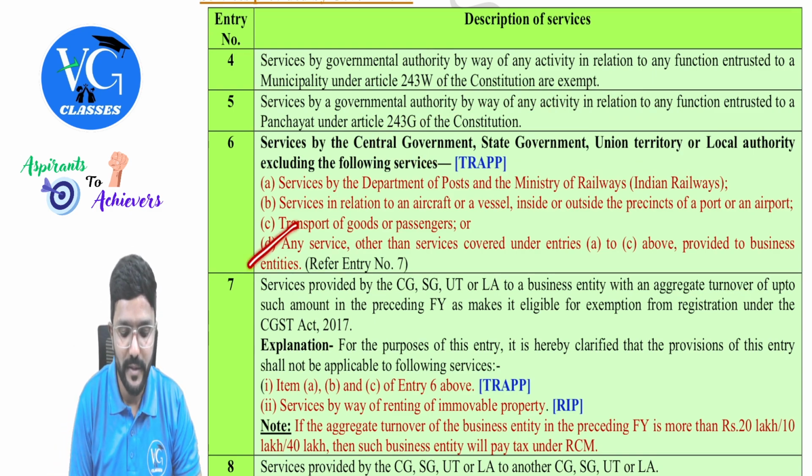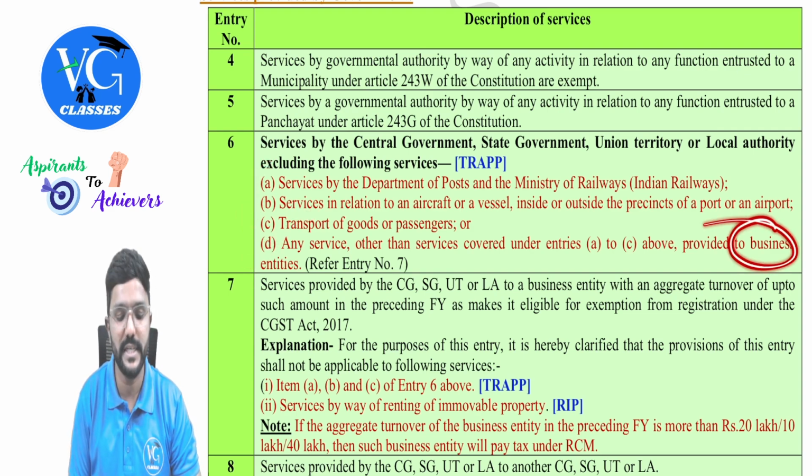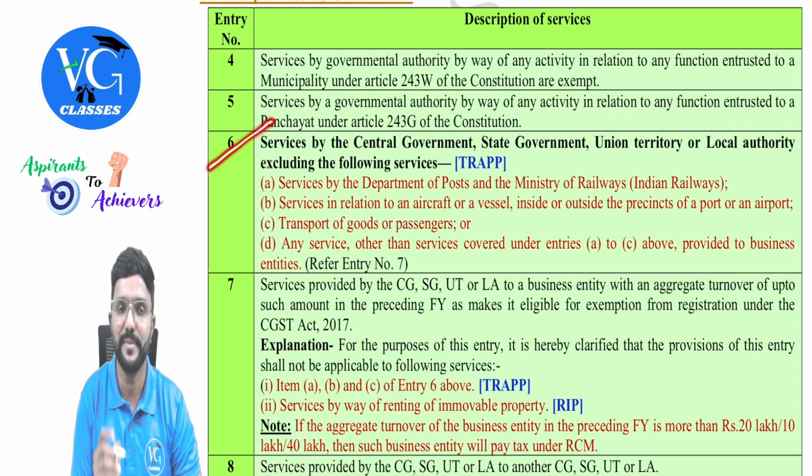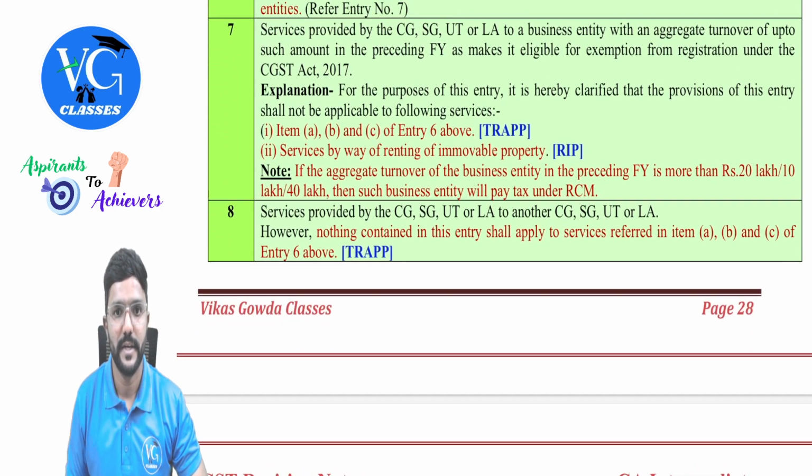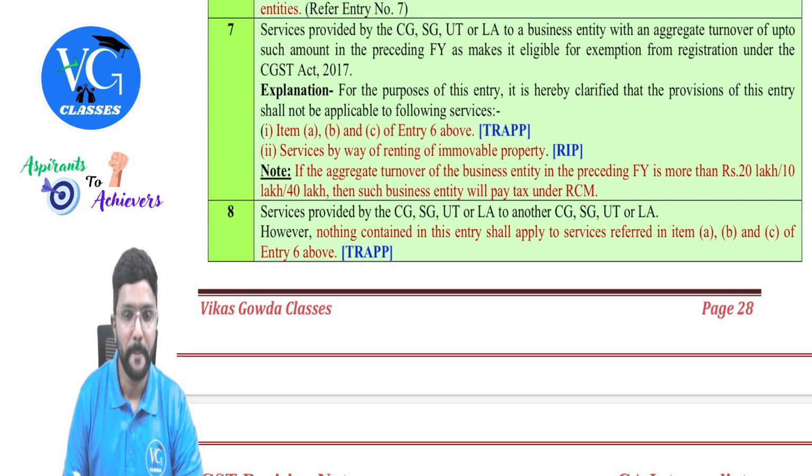Okay. Whereas here, these services other than TRAPP provided to a business entity, they excluded from entry 6. So that means as per entry 6, it is not exempt. But I have mentioned here, refer to entry 7. Let us refer to it. Direct connection to RCM.